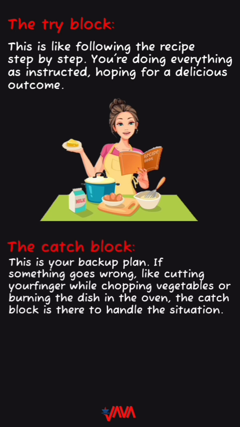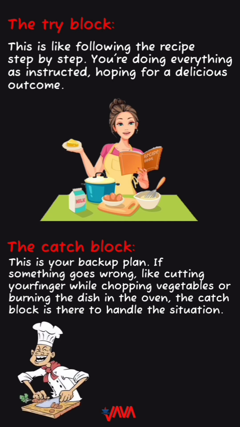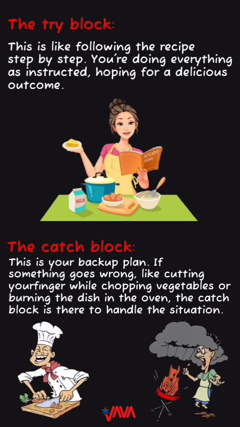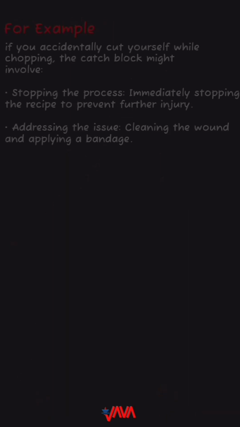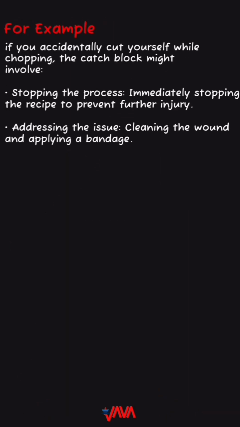The catch block. This is your backup plan. If something goes wrong, like cutting your finger while chopping vegetables or burning the dish in the oven, the catch block is there to handle the situation. For example, if you accidentally cut yourself while chopping, the catch block might involve immediately stopping the recipe to prevent further injury, addressing the issue, cleaning the wound and applying a bandage.